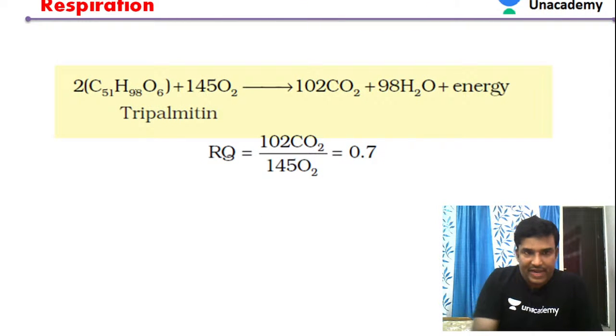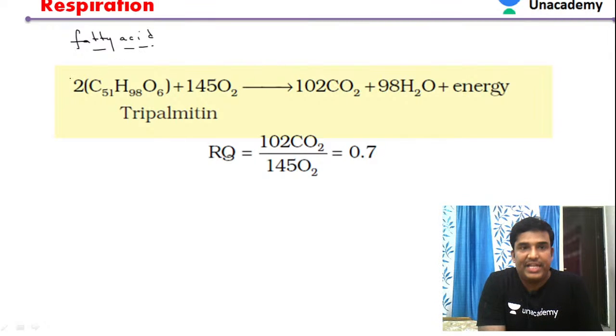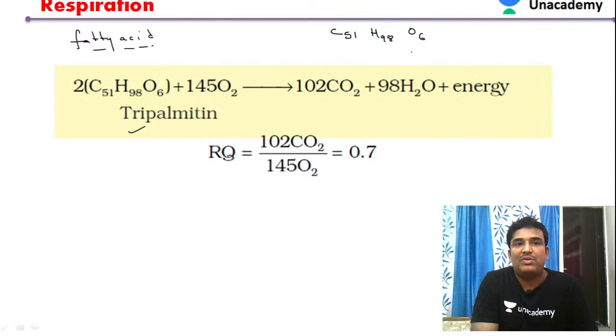Let us move to another fatty acid. Now we can see there is another fatty acid. This question came in a previous year NEET exam. It is tripalmitin, another fatty acid. You can see the tripalmitin formula is C51. In the 2019 NEET question paper, this question came, and they were asking what the RQ value is.